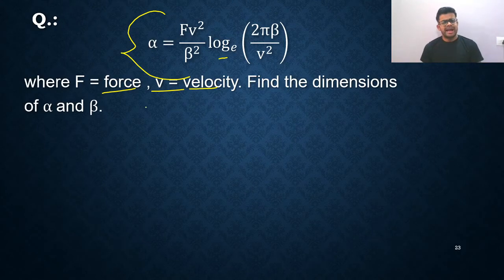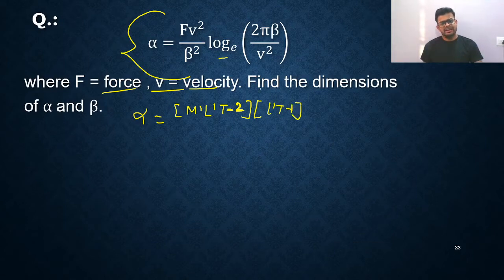So it is given that alpha equals f v square. So f is m1 l1 t minus 2. Simply I have written the dimensional formula of force. You can see force is used again and again. Why? Because it is really very, very important. Next, velocity. Velocity is meter per second, which means l1 t minus 1, and it is v square, so power 2. Divide by beta square. So I will write here beta square.